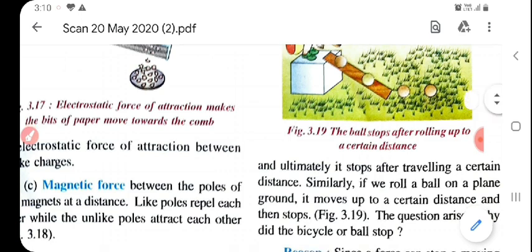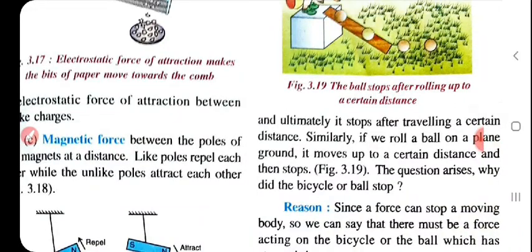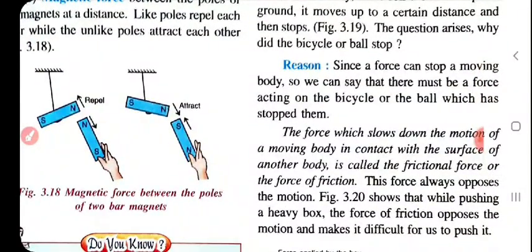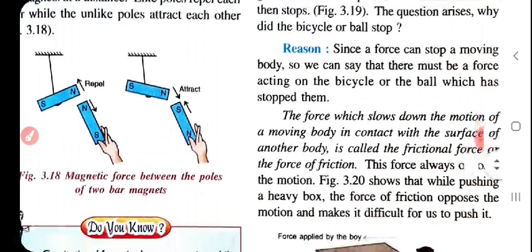The question arises: why do the bicycle or ball stop? Since a force can stop a moving body, we can say that there must be a force acting on the bicycle or ball which has stopped them. The force which slows down the motion of a moving body in contact with the surface of another body is called the frictional force or the force of friction. The cycle tire is in contact with the road.